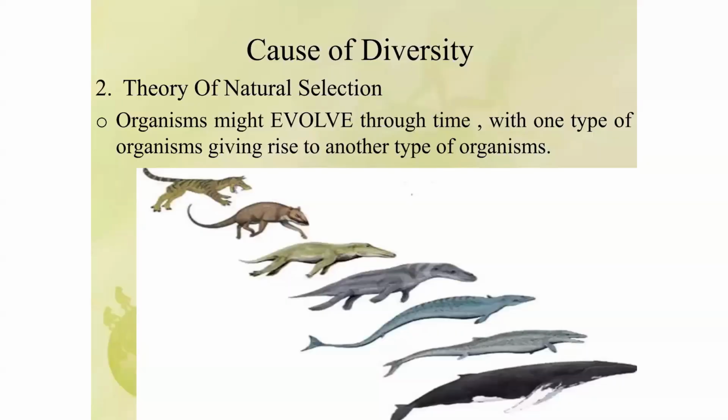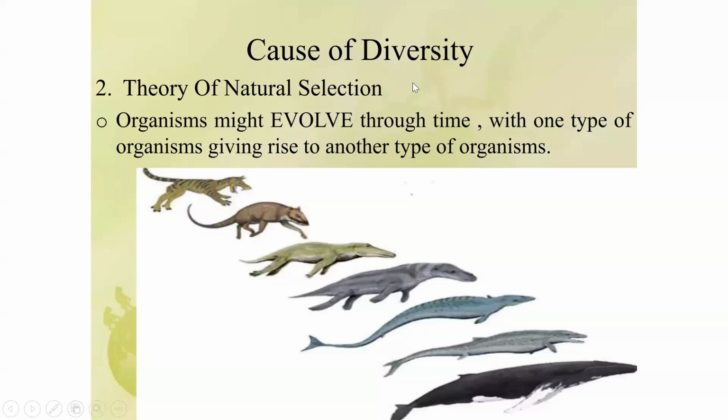So under the course of diversity, we talk about the theory of special creation. Now we are going to look at the theory of natural selection. The theory of natural selection is telling us that organisms might evolve through time, starting from one organism to another.